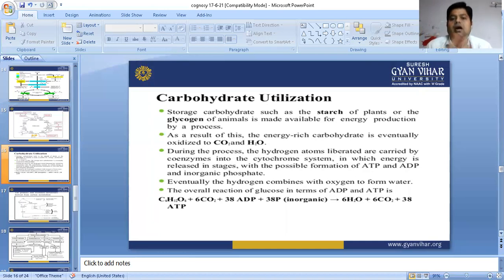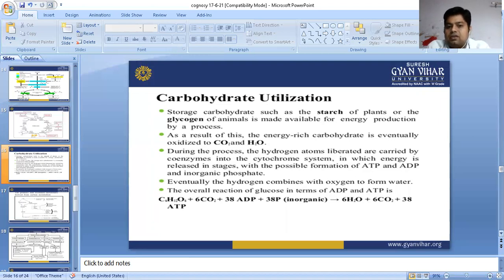During this process, the hydrogen atom is liberated and carried by the coenzyme into the cytochrome system, in which energy is released in stages with the possible formation of ATP from ADP and inorganic phosphate. Eventually, the hydrogen combines with oxygen to form water.